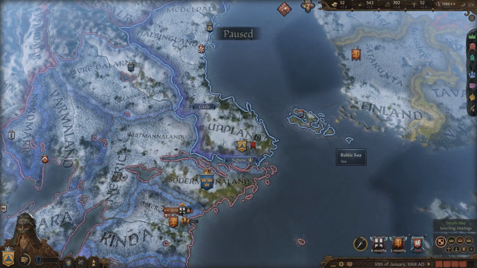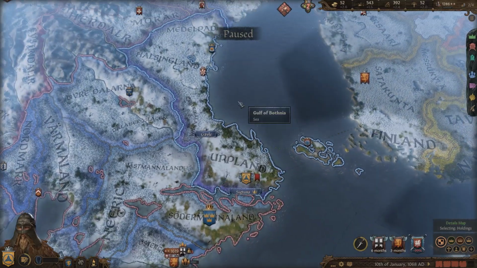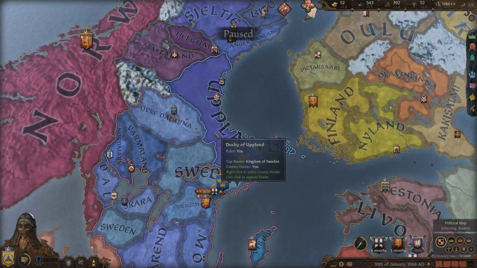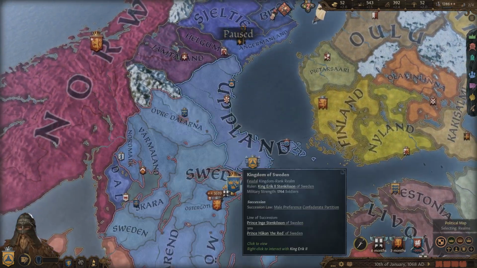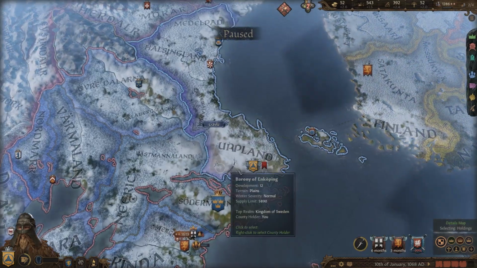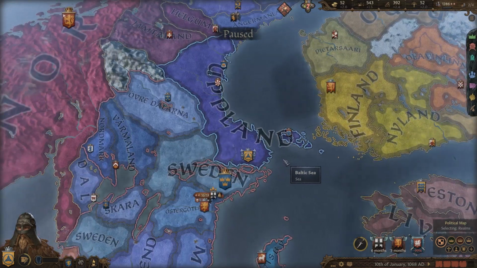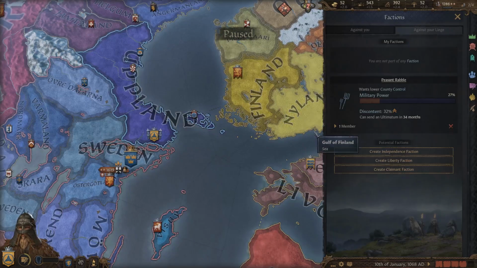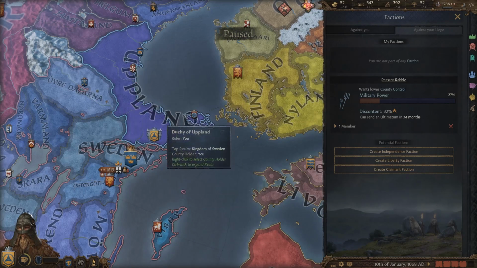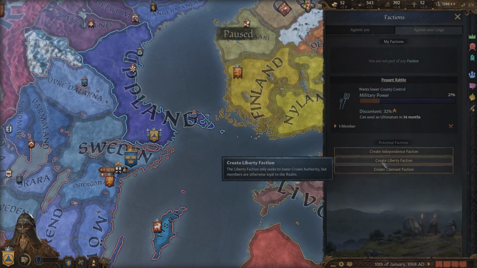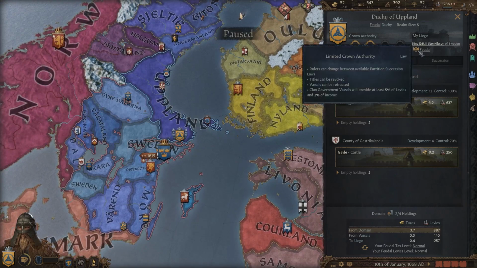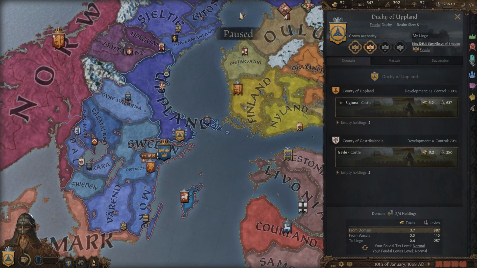So I started revoking some of my vassals' land here because I think we honestly need the land a lot more than they do right now, because I'm worried about the King of Sweden trying to revoke some of my land. So I need to have a big enough military to fight against him. One other thing we can do to try and stop him from revoking our land is to create a liberty faction, which if it goes through, will lower his crown authority to 1, and then he won't have the ability to revoke any land from us at that point in the game.